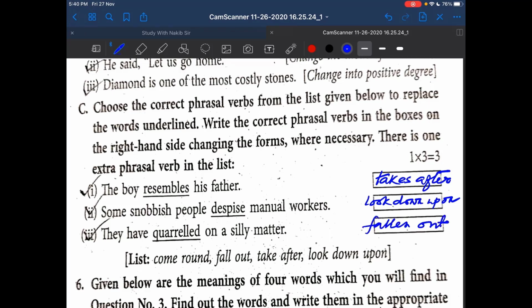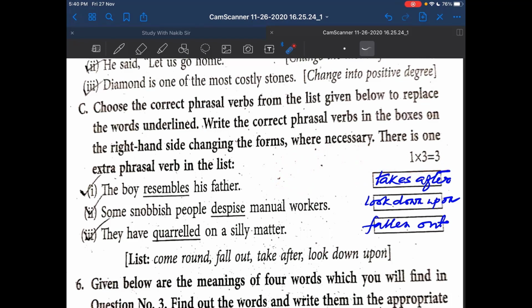So your first answer is takes after, second answer is look down upon, and third answer is fallen out. And for the first answer you have got half for choosing the right phrasal verb and half for giving the right form. So half plus half, 1. For the first answer you have got 1.